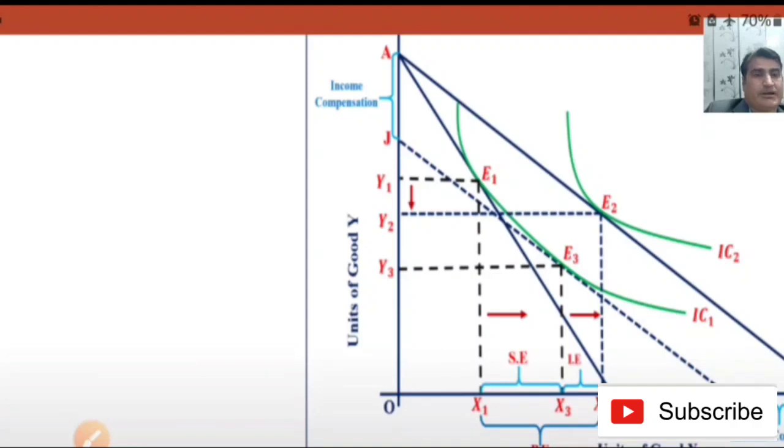If we deduct X1X3 from X1X2, the remaining amount is X3X2. The movement from E1 to E3 is the substitution effect. The movement from E3 to E2 is the income effect.